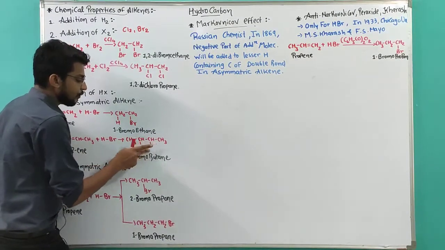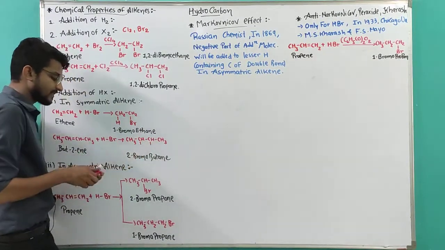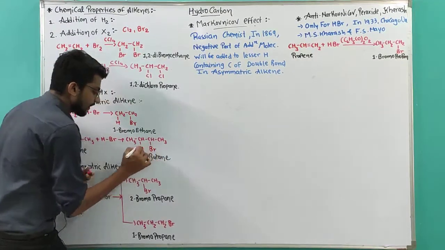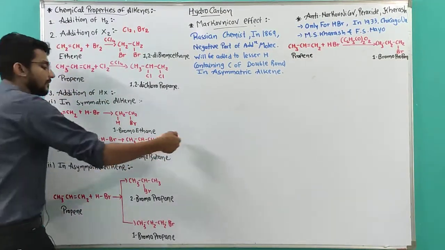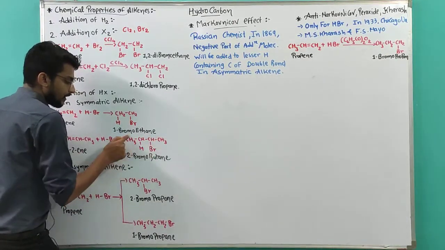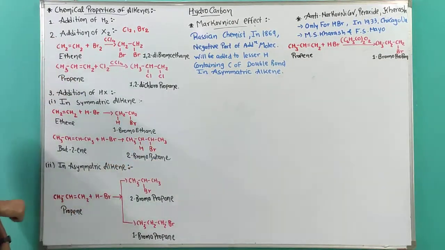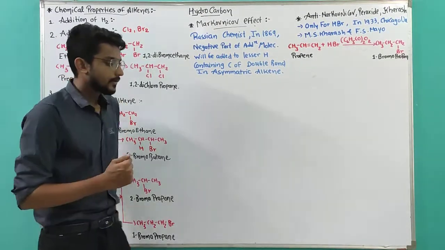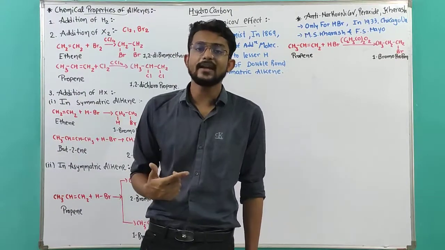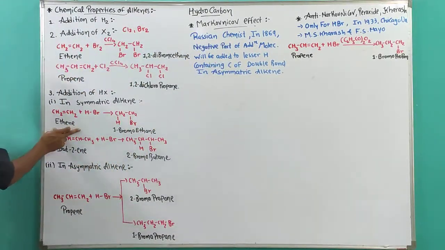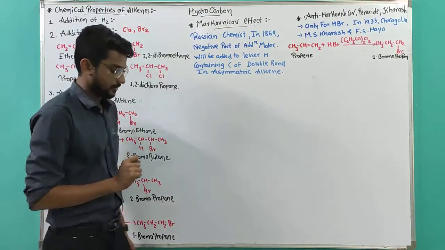Now, suppose we have changed positions. Suppose Br is on the other side and hydrogen is on this side. So, Br over here and hydrogen over here. Now, numbering will be from this side. So, 1, 2, 2-bromo and 4 carbons, that's why butane. Doesn't matter. So, symmetrical alkenes do not have any difficulties regarding products because they give me only a single product.